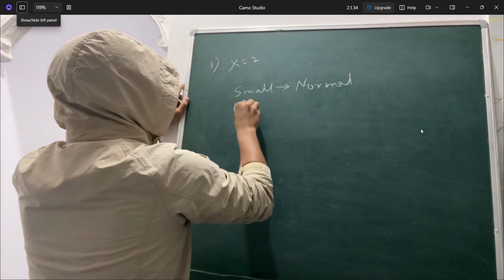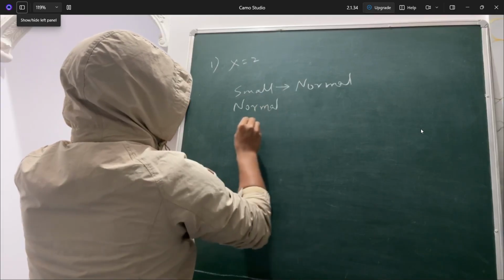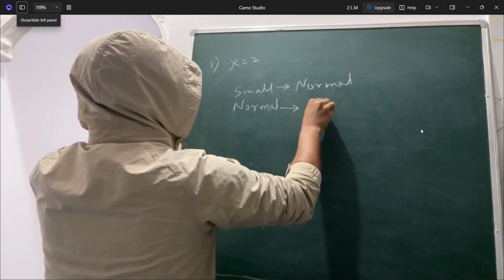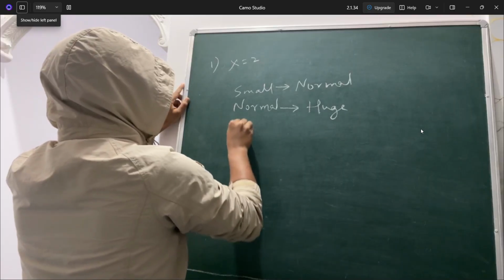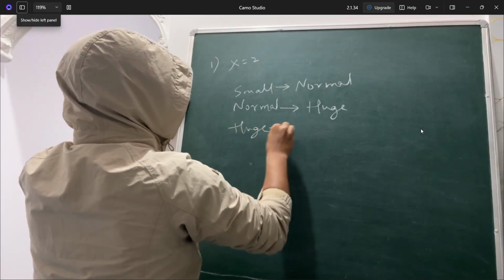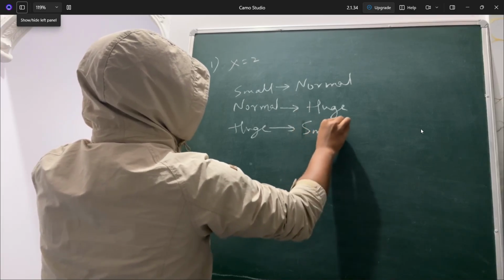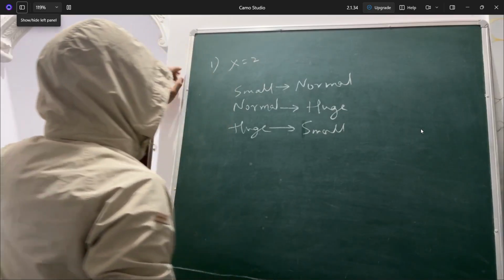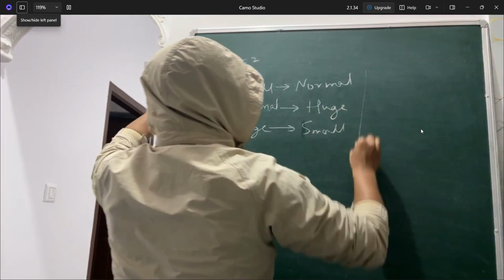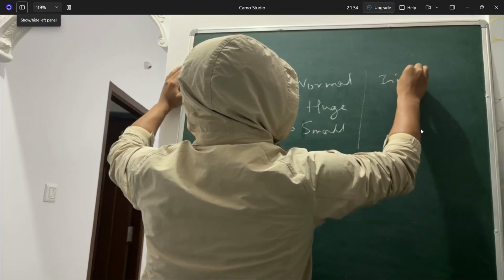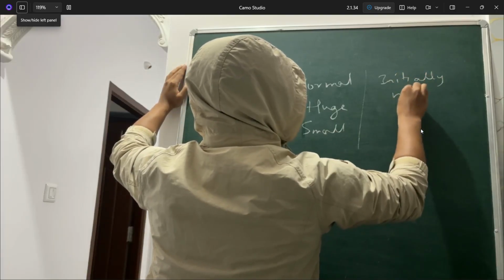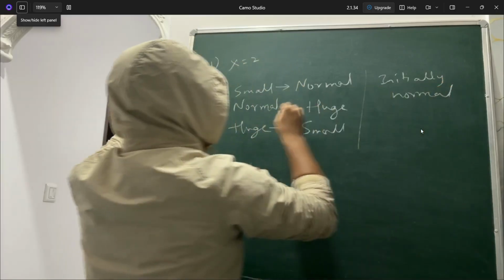If he's normal and he now eats a mushroom, he'll become huge. And if he's huge, when he eats one mushroom, he'll become small again. This is the condition they've given. And initially Mario will always be normal, so he'll be in this state initially.